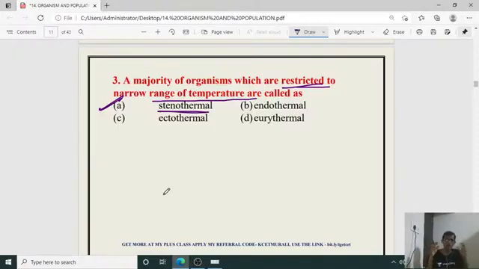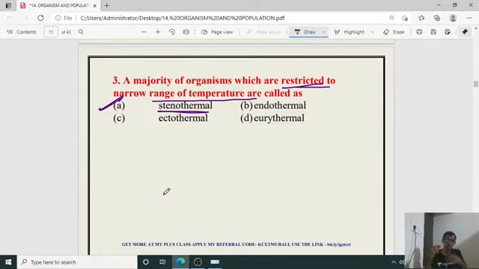Then it is called stenothermal animal. It is not eurythermal, it is stenothermal. Eurythermal animals can tolerate a broad range of change of temperature. They can tolerate the change of temperature in a broader way. So that is what eurythermal means.